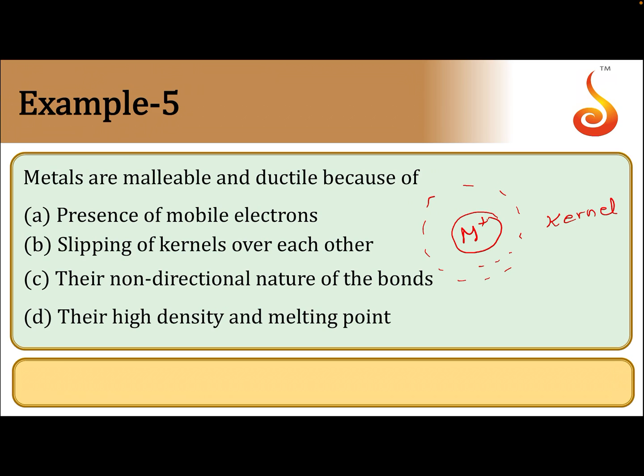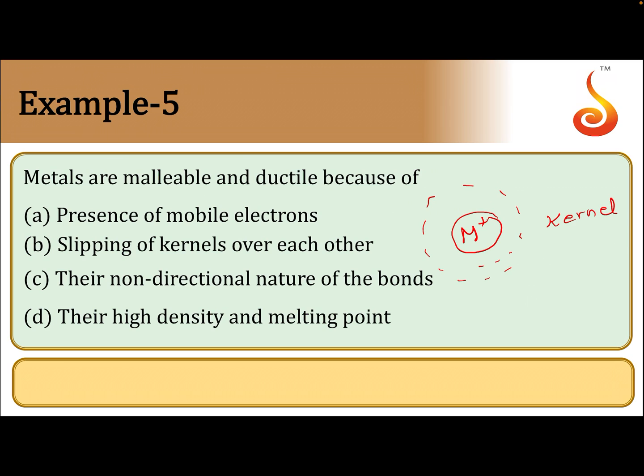If valence electrons are more, obviously the charge of the kernel will also be more. So, I am not specifying the charge of the kernel here, only the size of the kernel and valence electrons. If the size of the kernel is small and the valence electrons are more, the metallic bond formed will be strong. So, the strength of the metallic bond depends on these factors.